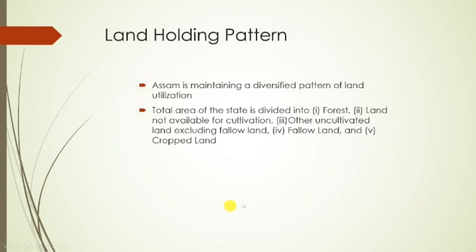If we look at the land holding pattern, we can understand that Assam maintains a diversified land utilization pattern. This is because land in Assam is divided into forest, land not available for cultivation, other uncultivated land excluding fallow land, fallow land, and crop land. These are the five categories into which all the geographical area of Assam has been divided.